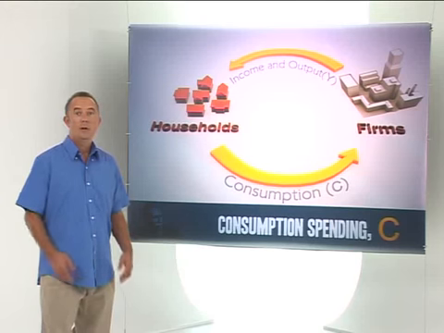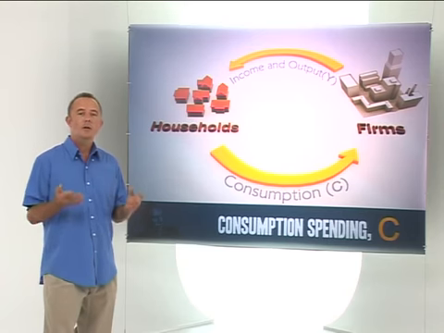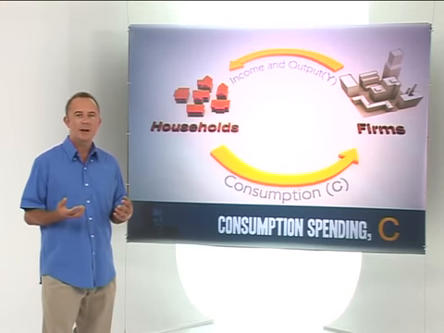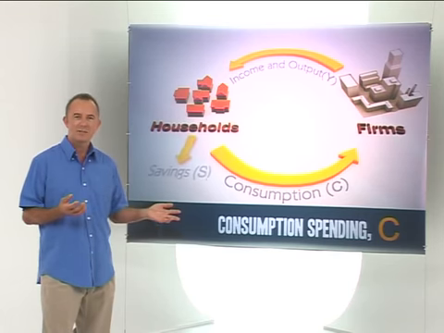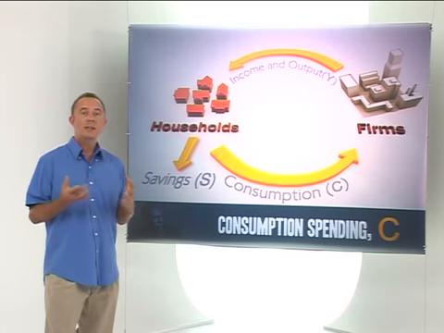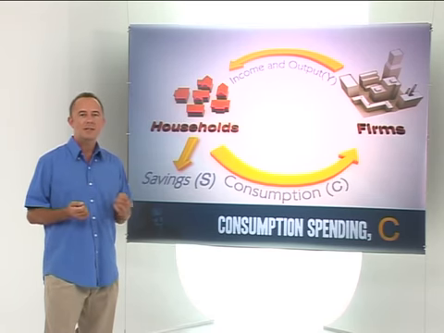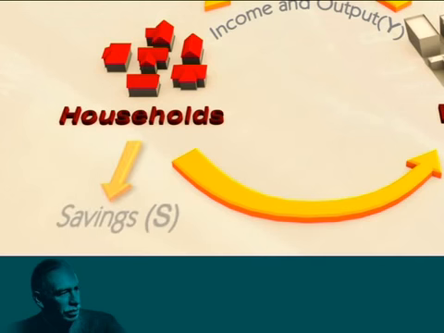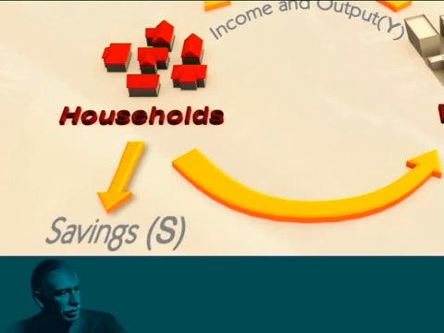So what happens to the other 20 million? Well, for the most part, households will save this surplus income, and it fits into our circular flow diagram like this, as a flow of savings. So as a general rule in this model, what is not spent is saved. Savings is therefore our first leakage from the spending flow.